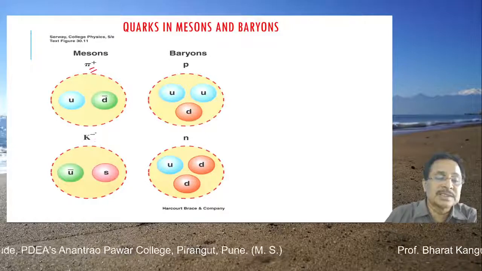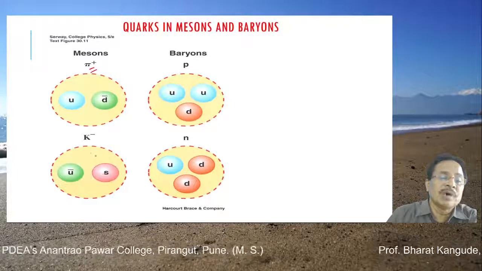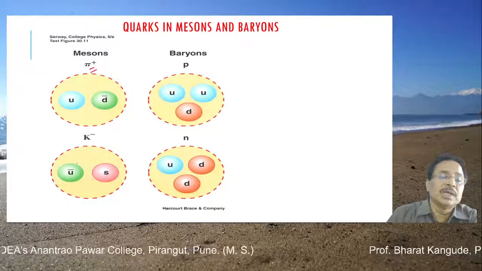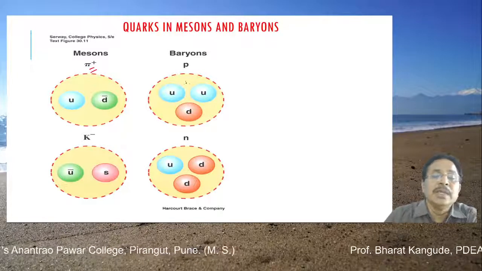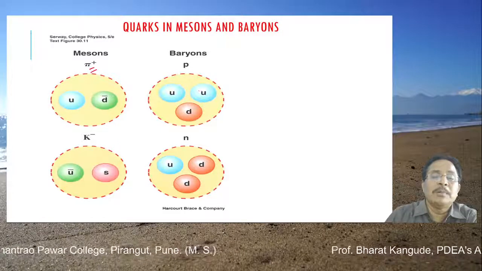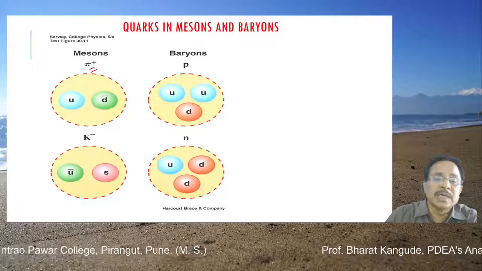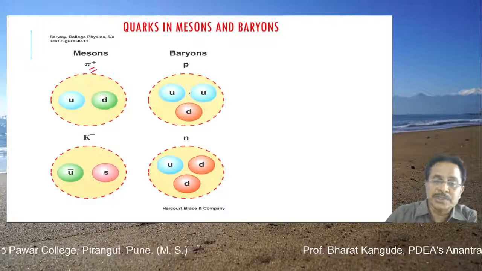Then this is K minus, one of the mesons, which is composed of U bar and a strange quark, and that together forms K minus. In the case of a proton, we have U and D, up, down. These three quarks come together and form a proton, which has the special property of positive charge.